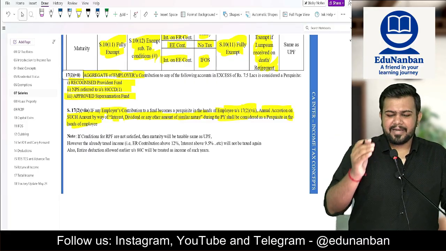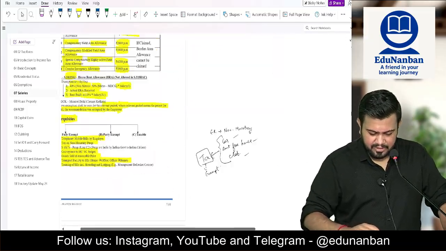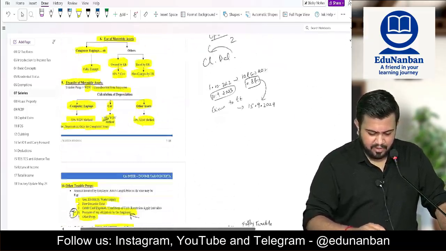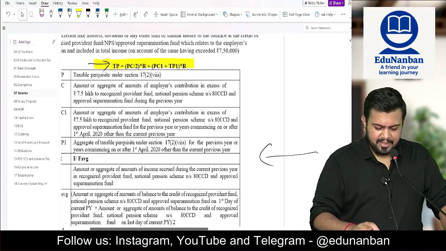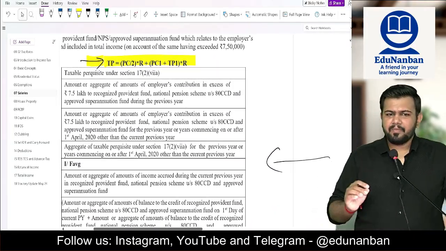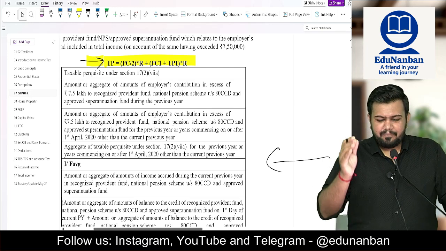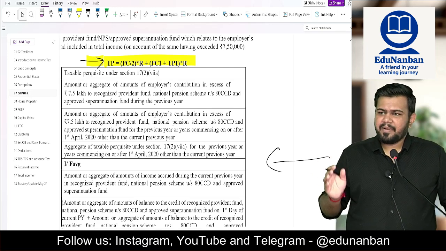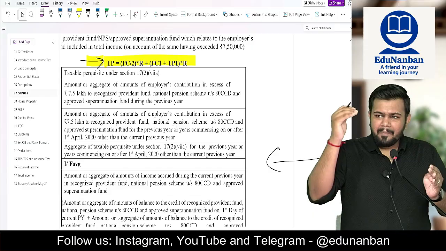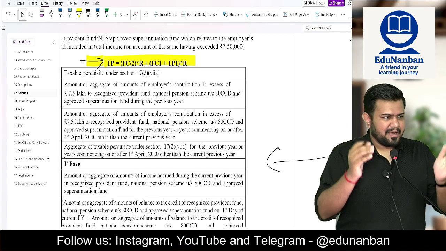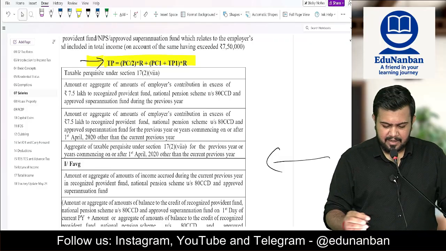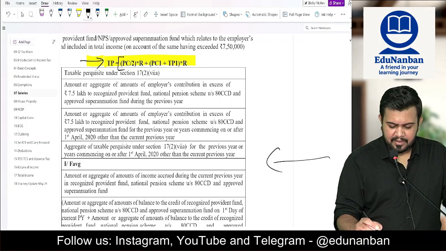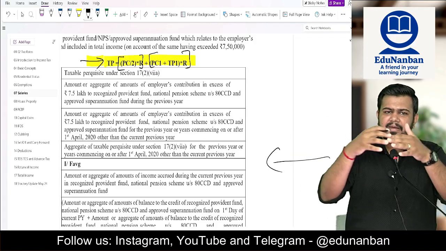So this is a complicated calculation. How to do that calculation? We learnt it through a formula. What is that formula? TP is equal to PC divided by 2 multiplied by R, plus PC1 plus TP1 multiplied by R. So this is one section and this is another section. Both sections you have to find out separately, then add them together.